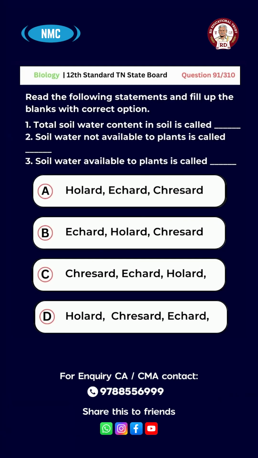Option A, Holard, Echard, Chresard. Option B, Echard, Holard, Chresard. Option C, Chresard, Echard, Holard. Option D, Holard, Chresard, Echard. And the right answer for the question is option A, Holard, Echard, Chresard.